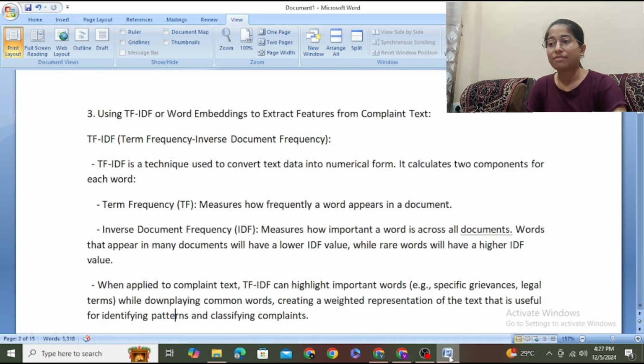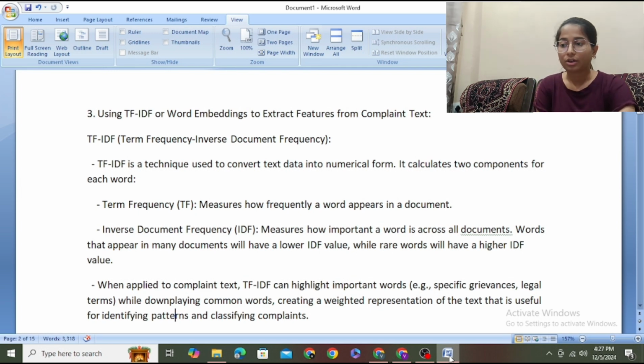Using TF-IDF or word embedding to extract features from complaint text. TF-IDF is a technique used to convert text data into a numerical form. It calculates two components for each word, term frequency and inverse document frequency. Term frequency, that is TF, measures how frequently a word appears in a document, and IDF measures how important a word is across all documents.